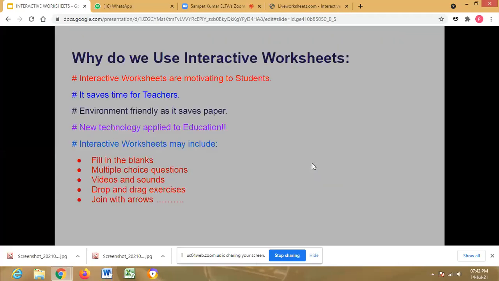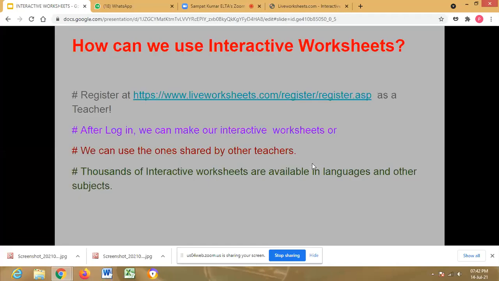Okay, sir. So as usual with any other online tools, we have to register by clicking at this website. After login, we can make our own interactive worksheets. Once a worksheet is completed, then we can use it. We can share it with other teachers also, and we can share it with our students also.